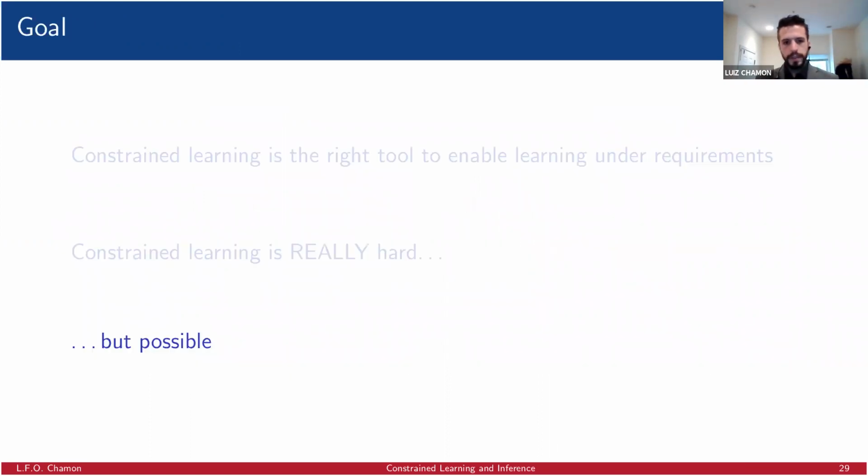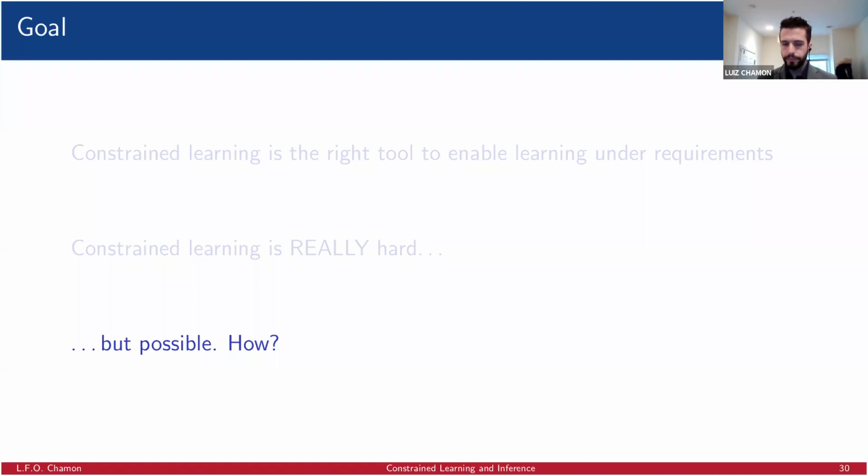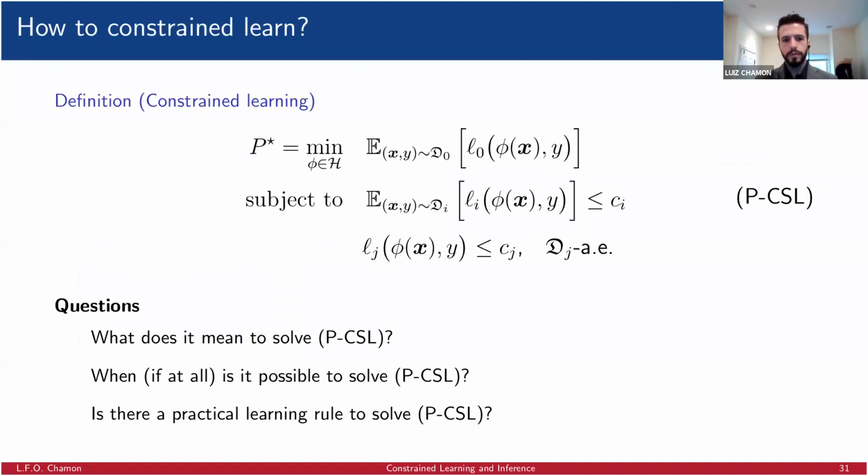So, okay, it seems that constrained learning, even though I spent the first half of this talk telling you that constrained learning does not work, it seems that it does. And the question now that we need to answer is how. And that's basically what I want to do for the final part of this talk, where this how actually breaks into 3 questions. So we need to talk first about what does it mean to solve this problem. This is a non-convex problem, infinite dimensional. This is an infinite dimensional statistical problem for which we do not know the statistics.